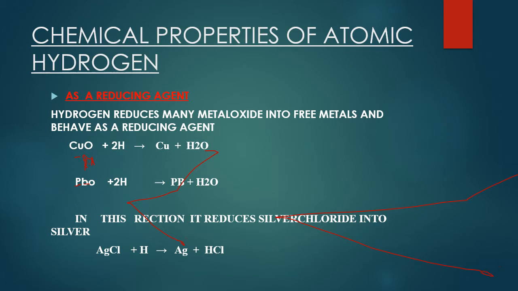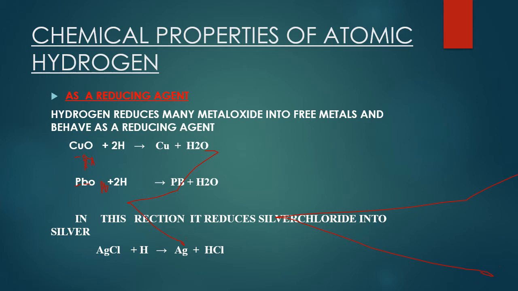In this reaction, you can see also lead oxide is again a metallic oxide. When atomic hydrogen reacts with lead oxide, it reduces the metallic oxide into metal. Here I have used the capital B, which is not actually capital B. This is small like this, and again hydrogen itself oxidized by the gain of the oxygen. Acha, this is the another equation.